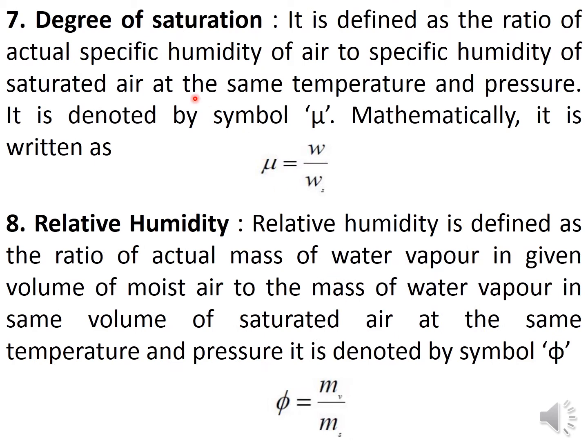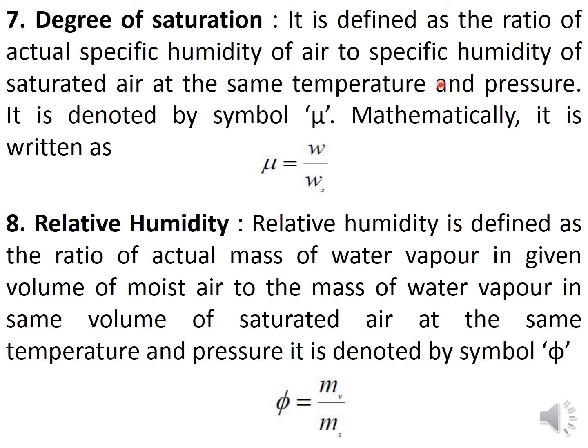Next, degree of saturation. It is defined as a ratio of actual specific humidity. Already we have seen what specific humidity is. So what is degree of saturation? Again, it is a ratio of the actual specific humidity of air to the specific humidity of saturated air. So which one is saturated air? Air which can hold a maximum amount of moisture. This is normal air, where we have not seen whether it is saturated or not. So the actual specific humidity of air to the specific humidity of saturated air at the same temperature and pressure. These conditions you must note down. These two are very important.